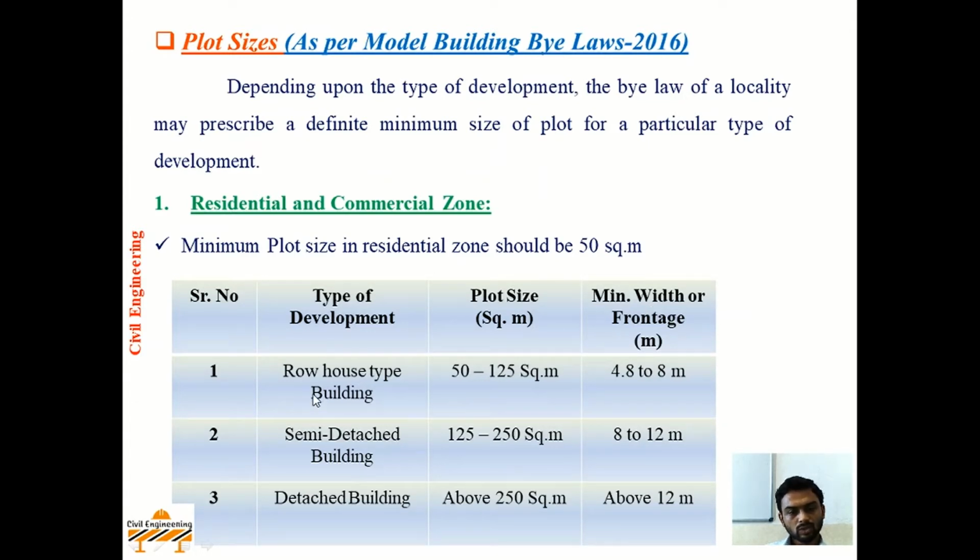Now for row house type of building, plot size should be minimum 50 to 125 meter square and front width will be 4.8 to 8 meters. For semi-detached building, plot size will be 125 to 250 meter square and minimum width of frontage will be 8 to 12 meters. And for detached building, plot size will be greater than 250 meters square and minimum width or frontage will be above 12 meters.